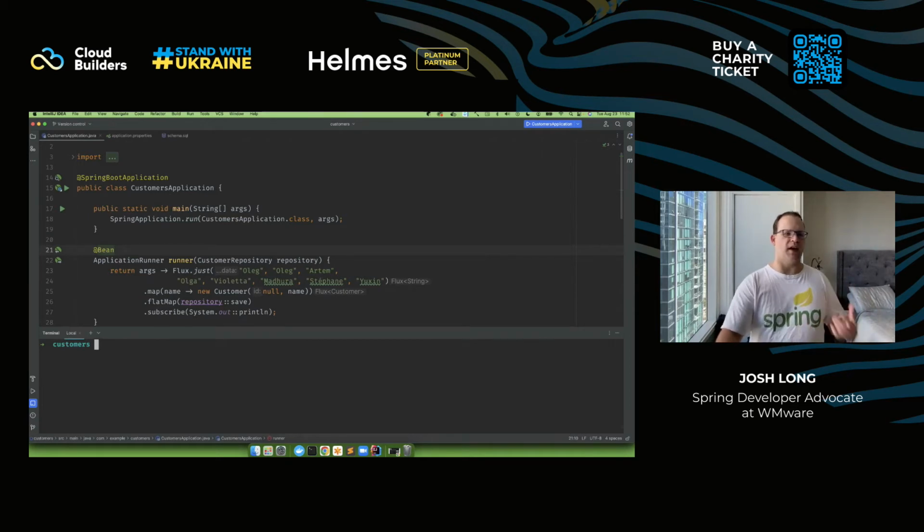GraalVM ships with an ahead-of-time optimizing compiler. The problem is, again, that in order for this optimizing compiler to do its work, it has to make Java more like C and C++. It needs to get rid of or account for some of the very dynamic behavior in Java that make it similar to JavaScript and so on. And so in order to do this, you need to provide configuration.